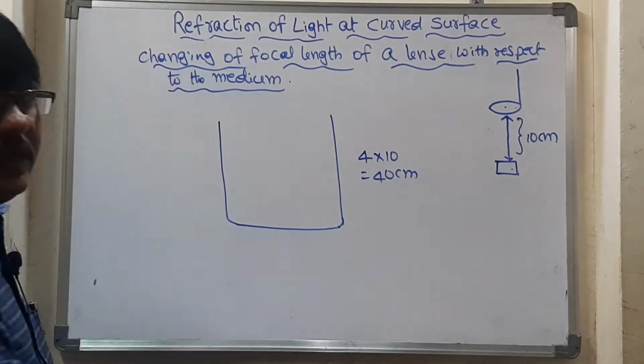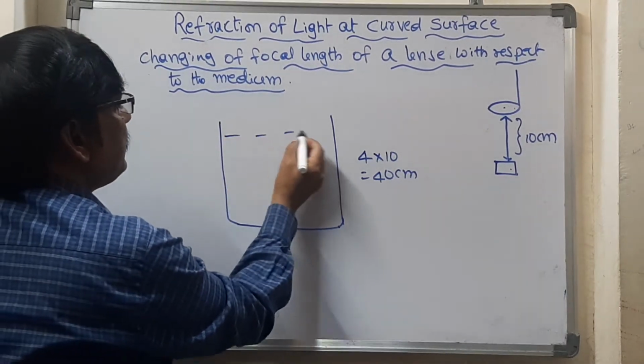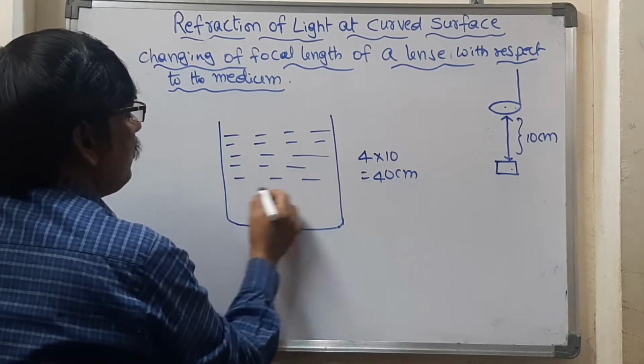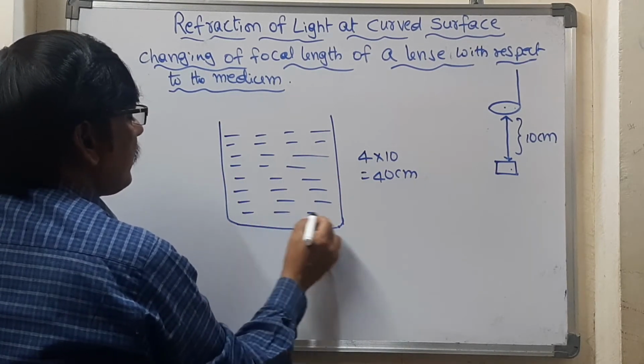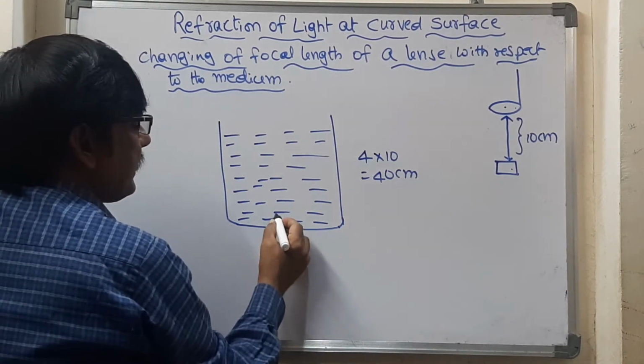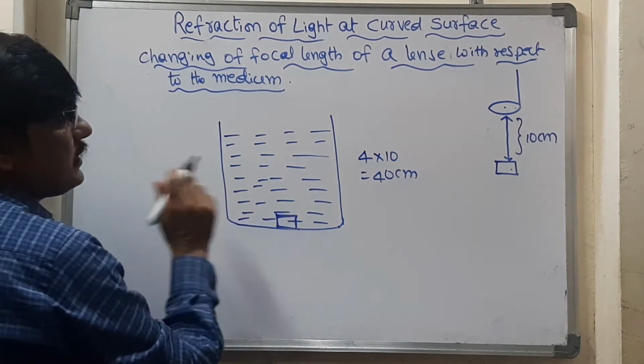The beaker size is 40 centimeters, and afterwards just pour water inside. This is water. Now take the same stone and place it again here.